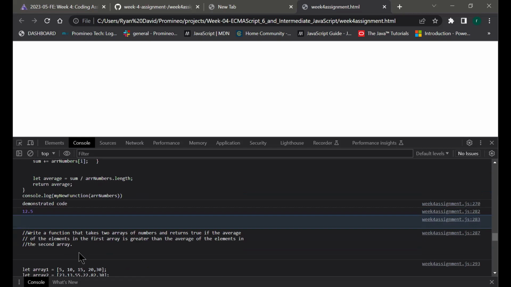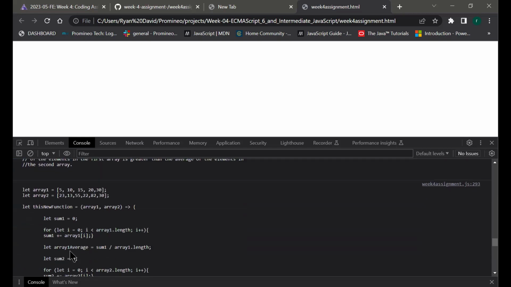Let's see, write a function that takes two arrays. I'm gonna skip down here. So yeah, this one was pretty cool. Let array one, let array two. That's kind of how I did it. I don't know if it was wanting us to use arrays that were already created or just make new ones. So I just made new ones.